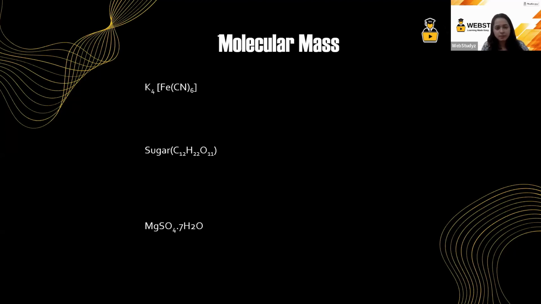Now, moving on to the next part, we have K4Fe(CN)6. You see we have 4 potassium atoms and the mass of potassium is 39. So 4 into 39 plus, we have 1 iron atom, so 1 into the mass of iron, that is 56.